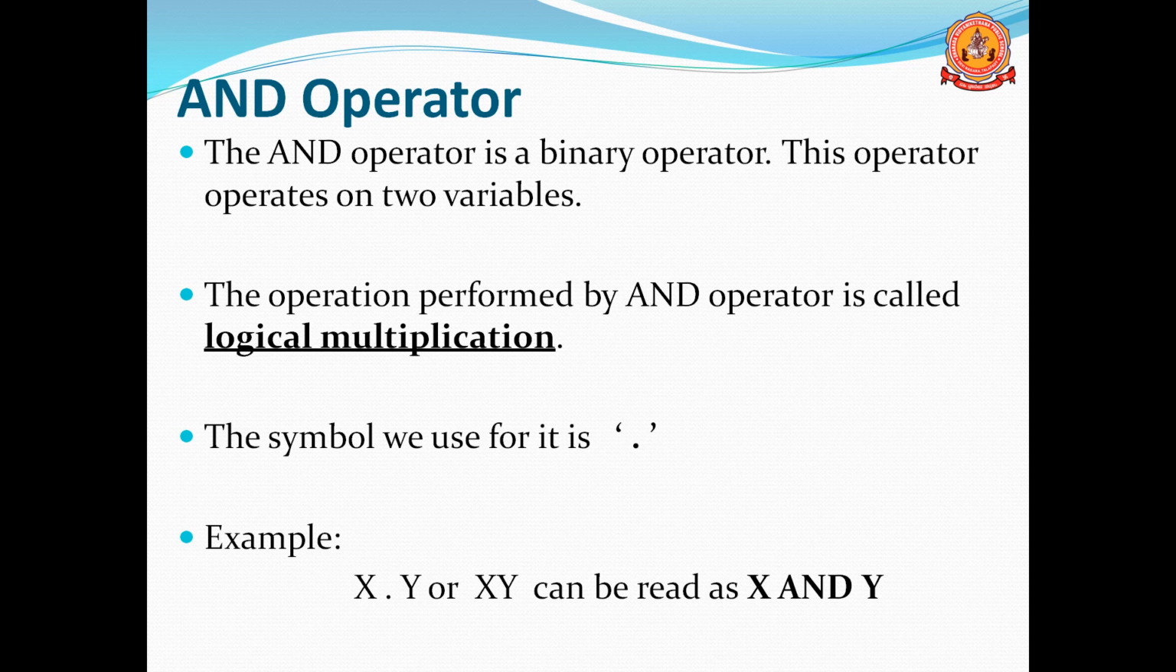The symbol we use is dot. Normally we use the dot operator as the symbol for logical multiplication. You can see the example X dot Y. Normally we will use X dot Y or sometimes XY together. Without the dot operator, if you use two variables together, that is also known as the AND operation. If you use X dot Y or XY, we should read that as X and Y.